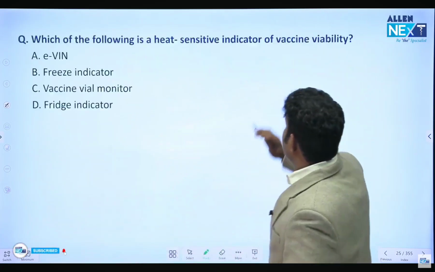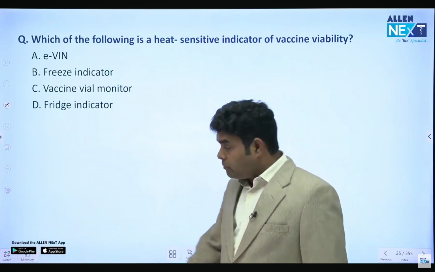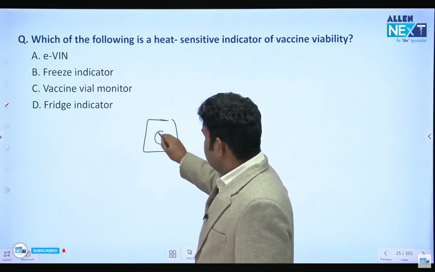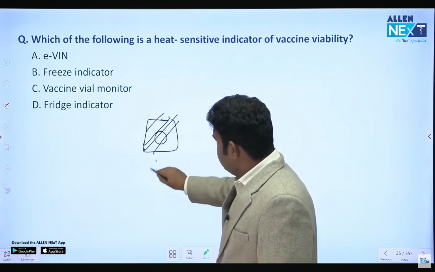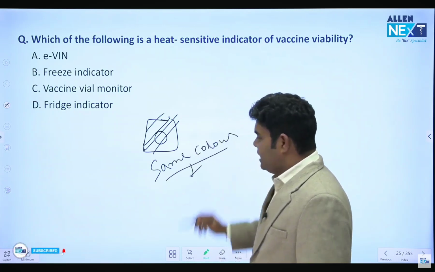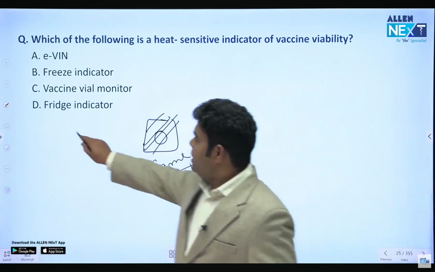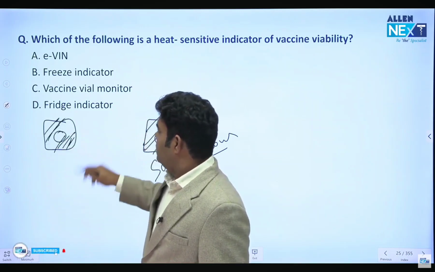Which of the following is a heat sensitive indicator of vaccine viability? I hope you can answer. Please do answer. You all have seen it. If in the box the circle is the same color, will you use this vaccine or will you reject it? Same color, what do you do? Accept or reject? Because one thing is it can be light.